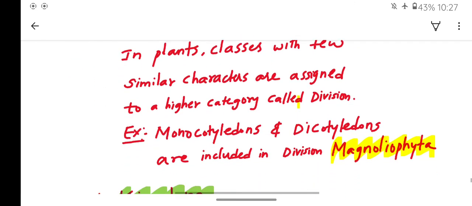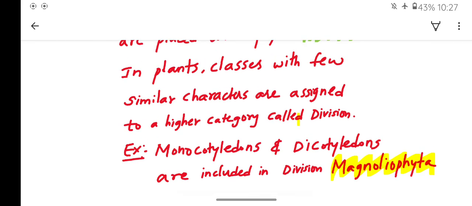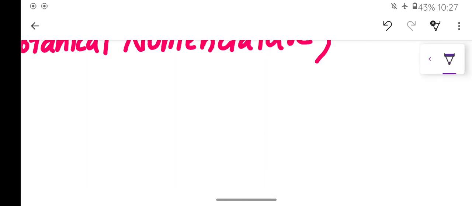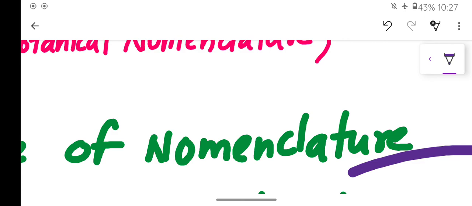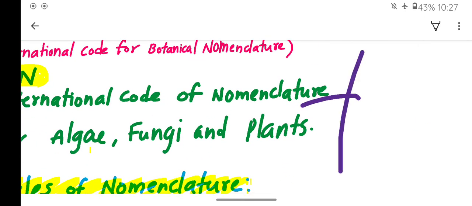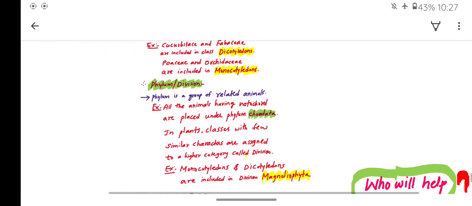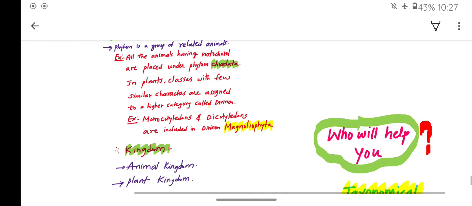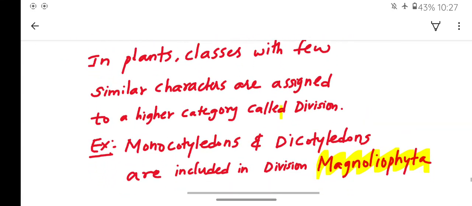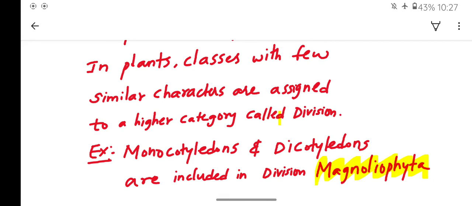In plants, classes with similar characteristics are assigned to a higher category called division.